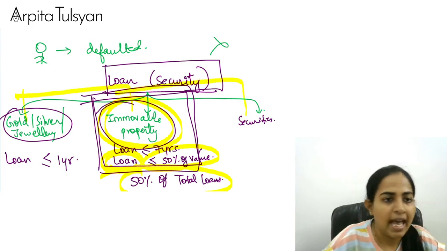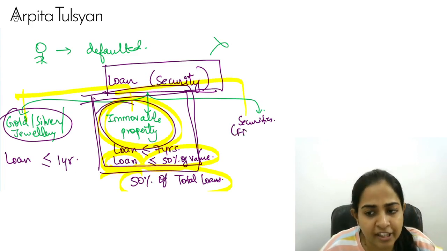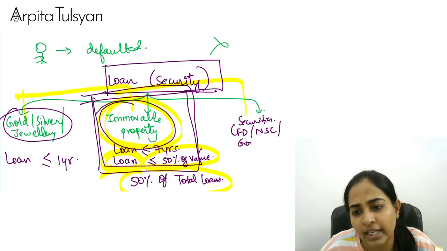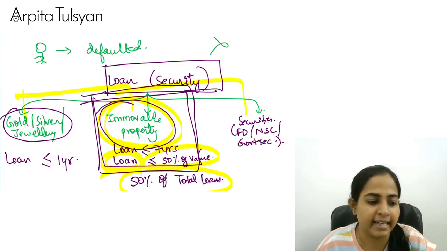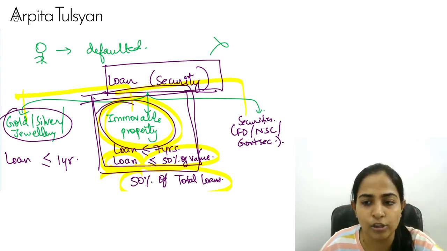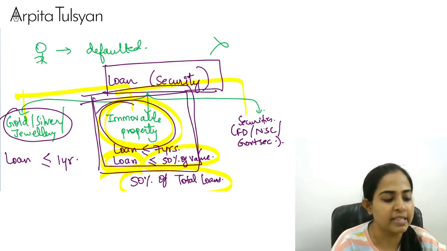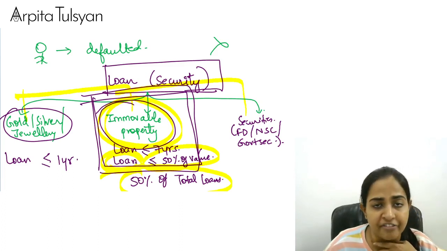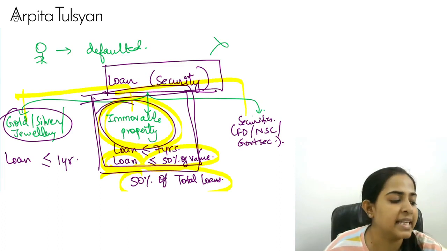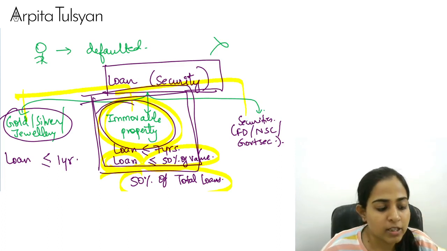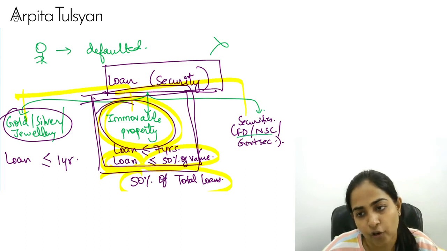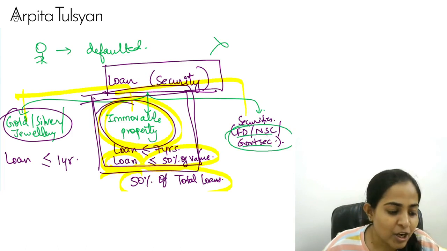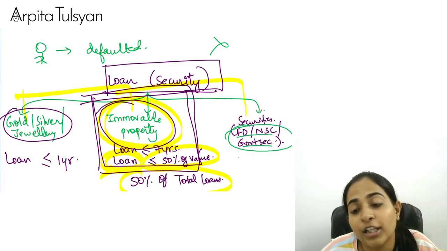Okay. And last one, loans can be given against fixed deposits, NSCs, government securities, insurance policies, etc. But here the restriction is, suppose I have an FD and I go to Nidhi and say please keep this as security. First of all, this should be pledged with Nidhi, and the maturity date of this should not fall beyond the loan period.